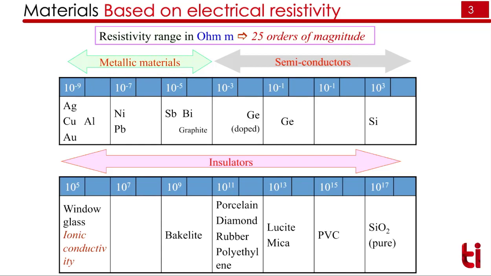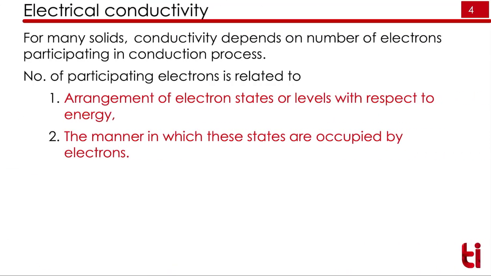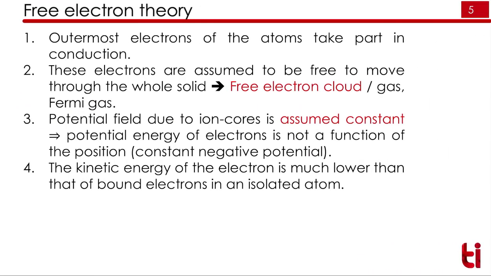As soon as I say metallic materials, they should be conducting. Metals are conducting in nature, and that is due to the number of free electrons. In any solid, the conductivity depends on the electrons participating in the conduction, how they are arranged in the electronic states, and how they occupy them.